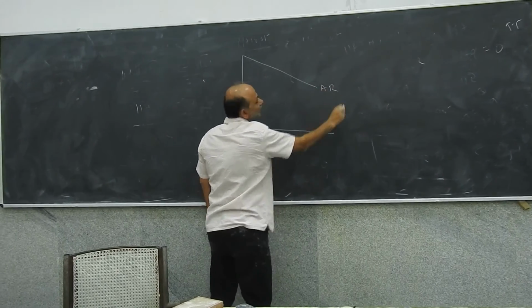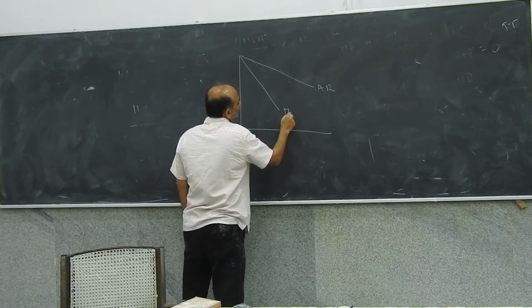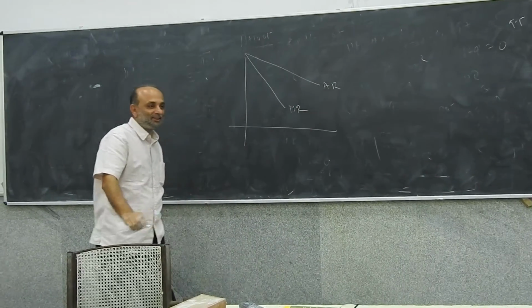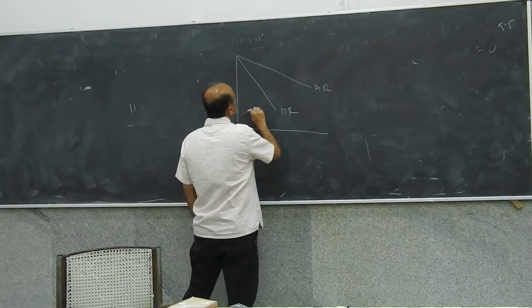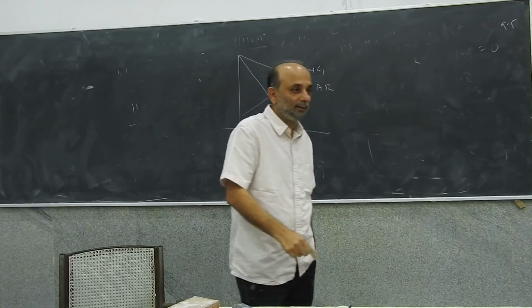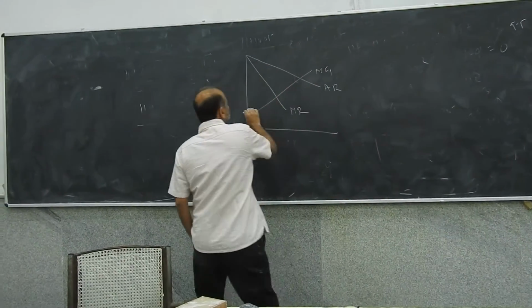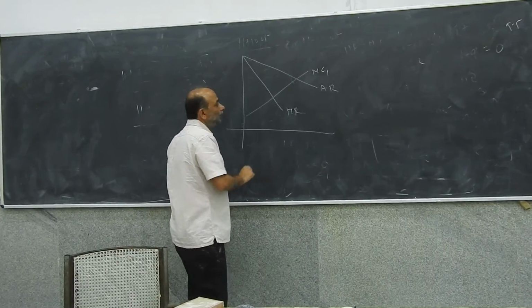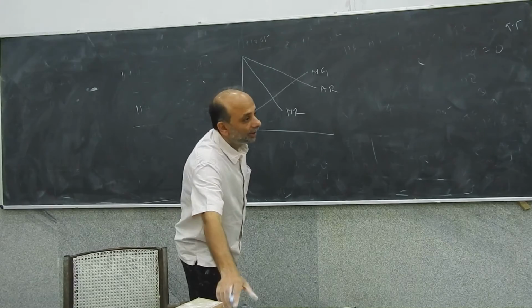So this is the average revenue curve. This is the marginal revenue curve, right? This is the previous marginal cost curve, MC1, right? The new marginal cost curve will be 1 unit higher. The marginal cost here is a straight line.